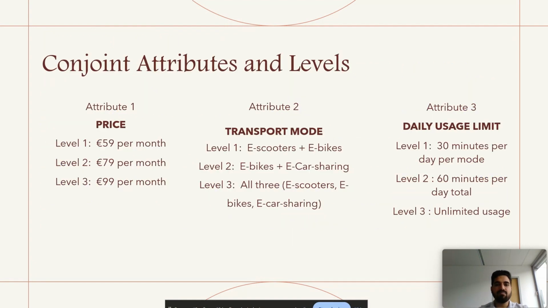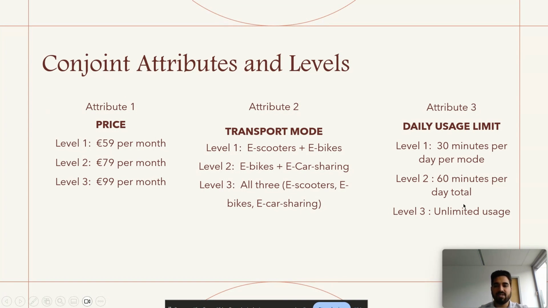So for my conjoint analysis process and regression analysis, I chose these three article attributes and labels. The first is price, which has three levels: 59, 79, and 99 per month. Second is a mix of transport modes such as e-scooter, e-bike, e-car, and all three vehicles.